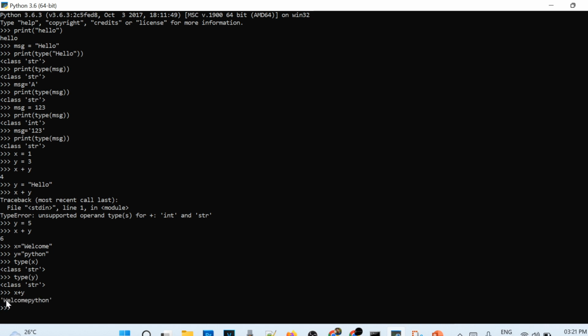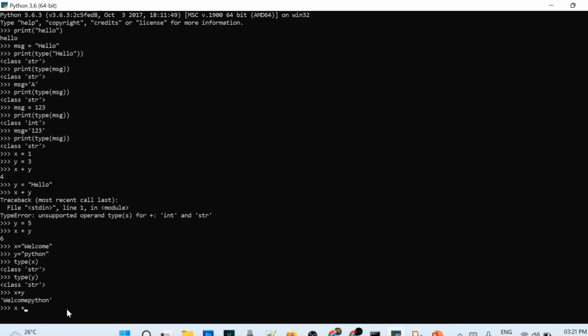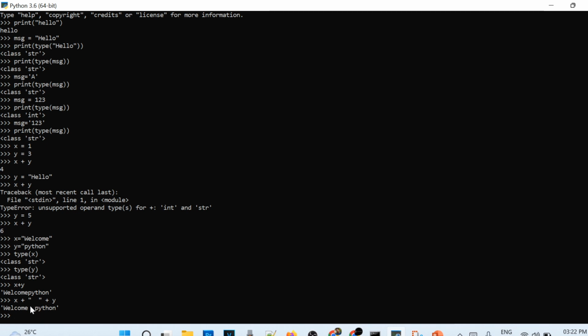Now you see, as both the variables are strings, I will get a single string as a result. We call it concatenation, so joining of the two strings or two variables. So as we see, welcome Python is our result, and we can add n number of variables and static strings as well. So now if you see, x and y are variables, we are adding them, and also we have added a static string which is a space in double quotes. So that's why we are getting welcome space Python.